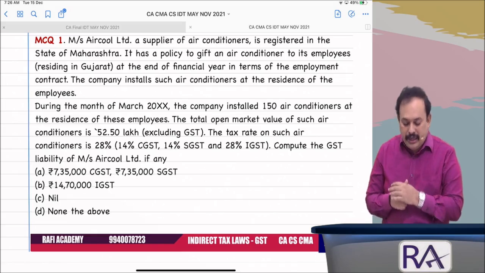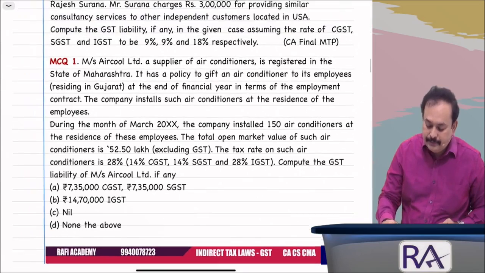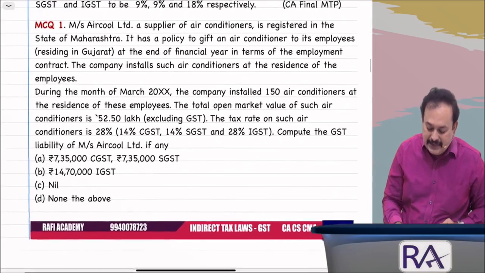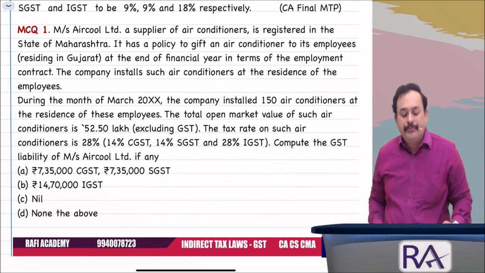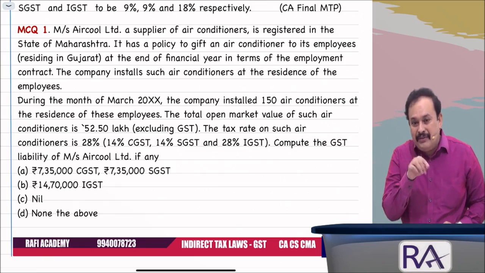Which answer is right? What type of transaction has taken place in the given case? You tell me. Gift. When you talk about an employer giving a gift to an employee, it's related parties.